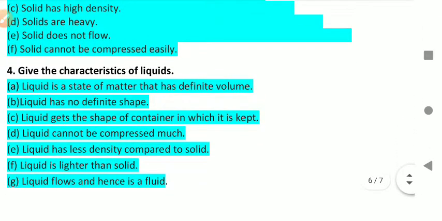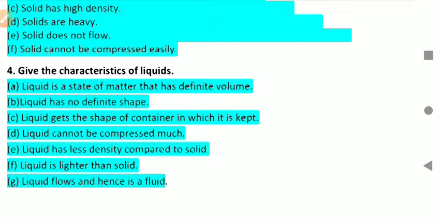Next, characteristics of liquids. Liquid is a state of matter that has definite volume. Liquid has no definite shape. Liquid gets the shape of the container in which it is kept. D, liquid cannot be compressed much. Liquid has less density compared to solid. Liquid is lighter than solid. Liquid flows and hence is a fluid.